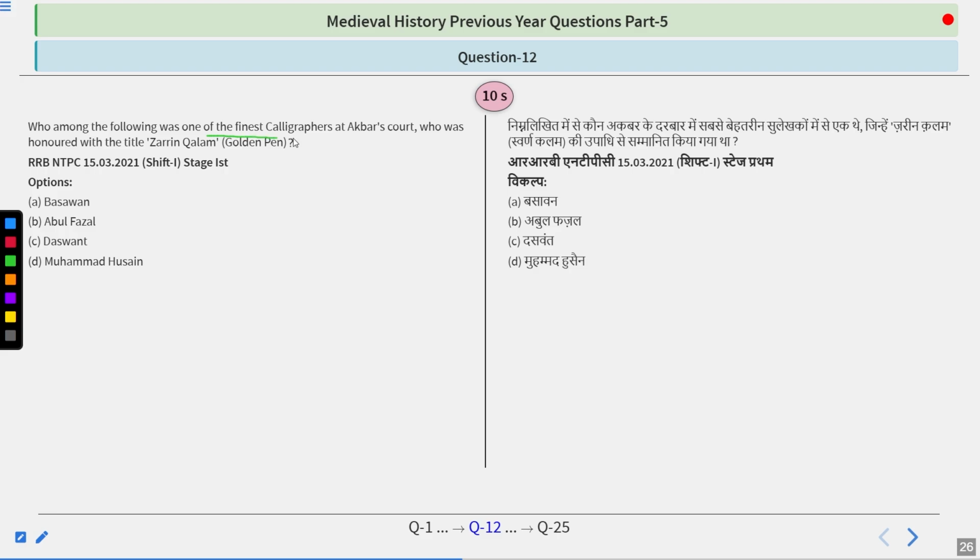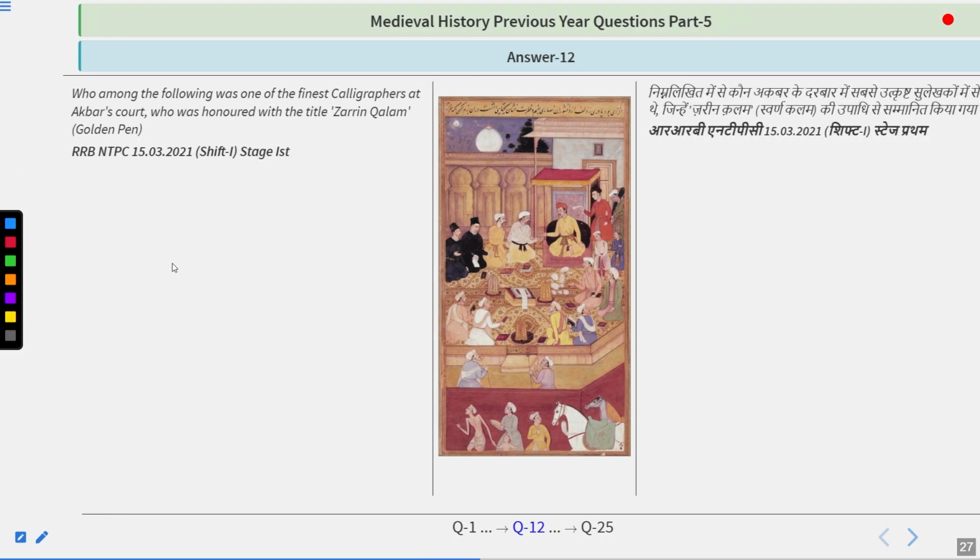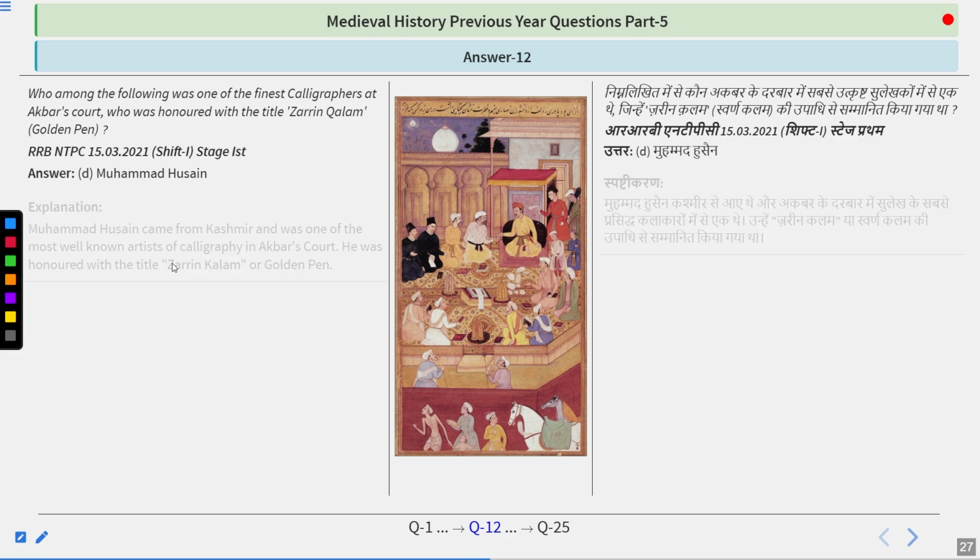Who among the following was one of the finest calligraphers at Akbar's court, who was honored with the title Zareen Kalam? So options are Basavan, Abul Fazl, Daswant, Muhammad Hussain. So take your time and try to figure out the answer, guys. And I hope you got your answer. The answer is Muhammad Hassan.